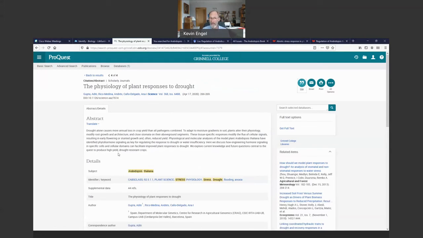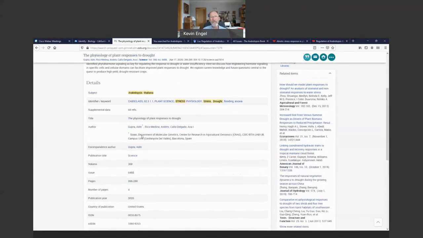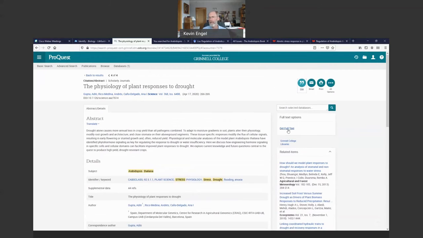This is the abstract of the article, a paragraph that tells you more about it. These again are the subject headings. In this case, there's only one, but this is so new that this record is probably not completely indexed yet. And notice over here on the right, it says get full text. Sometimes if the full text is immediately available through this database, you'll see another icon right here and you can just download it.